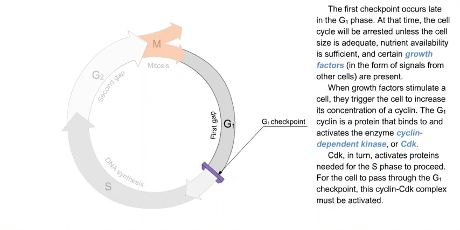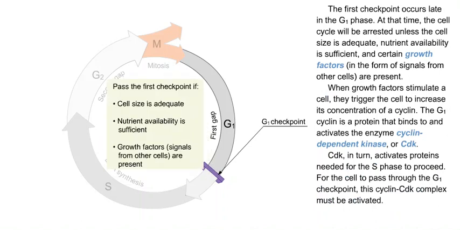The first checkpoint occurs late in the G1 phase. At that time, the cell cycle will be arrested until the cell size is adequate, nutrient availability is sufficient, and certain growth factors in the form of signals from other cells are present.